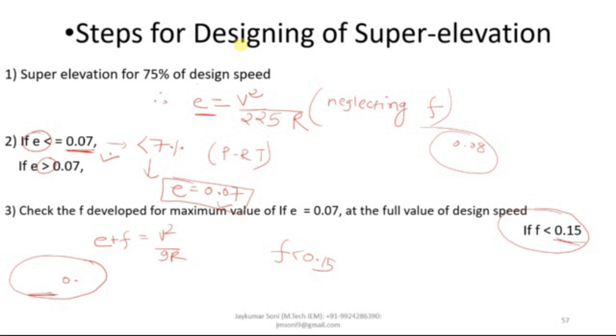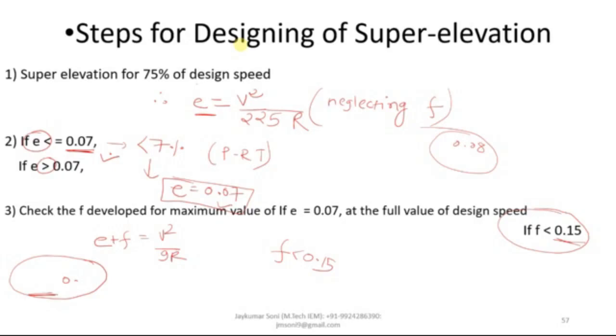If it is more than 0.07, then provide the maximum super elevation equal to 0.07. Third step is to check the coefficient of friction developed for the maximum value of E equal to 0.07 at the full value of design speed. Take E equal to 0.07 and calculate the value of F. If the calculated value of F is less than 0.15, then you have to provide the super elevation of 0.07, which is safe for the design speed. And if the calculated value of F exceeds 0.15, then you need to calculate the restricted speed. It is also called the allowable speed.